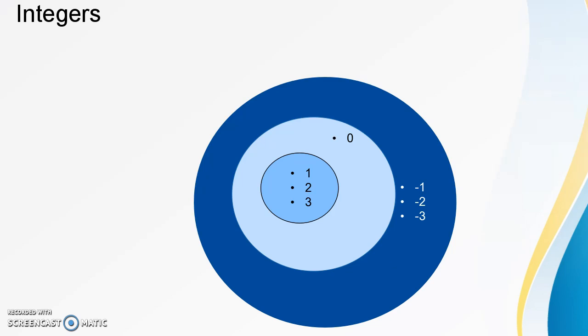Integers are numbers that include negative numbers until positive numbers. For example, negative 3, negative 2, negative 1, include 0, 1, 2, 3, and integers cover from negative infinity to infinity.